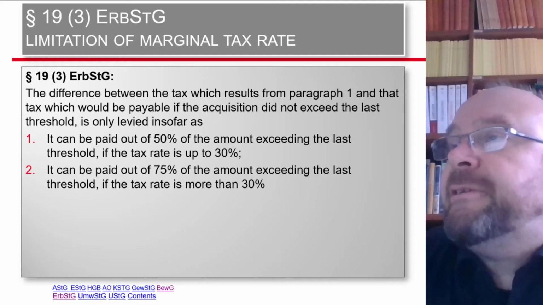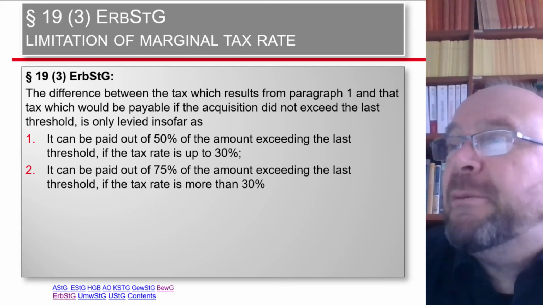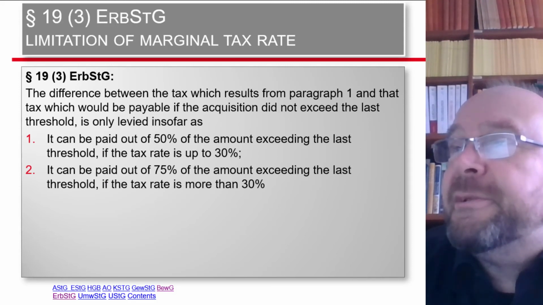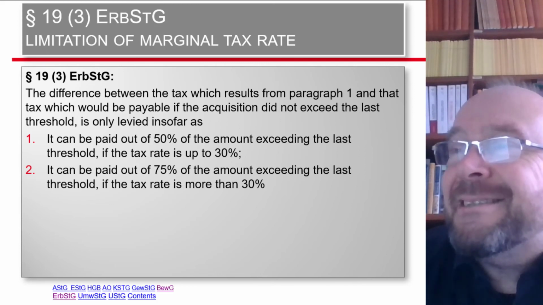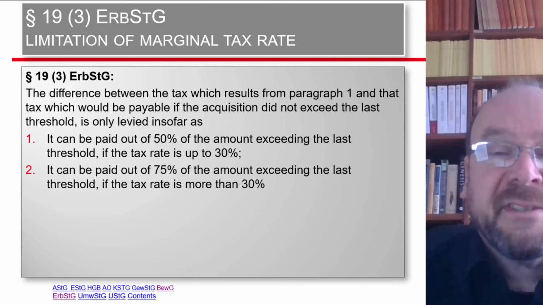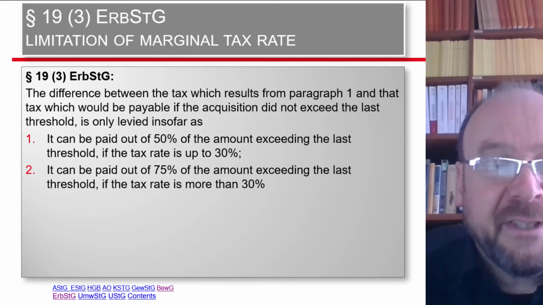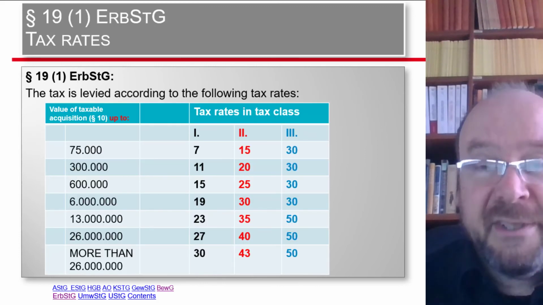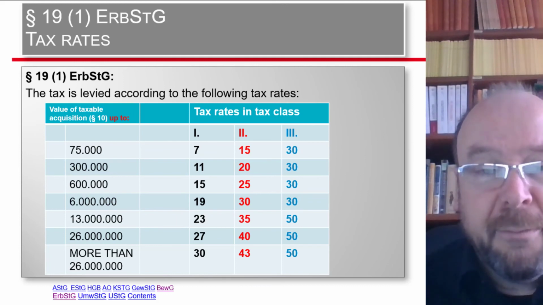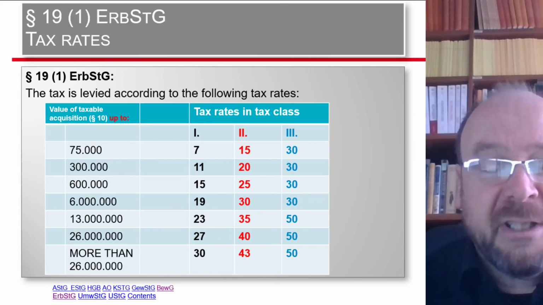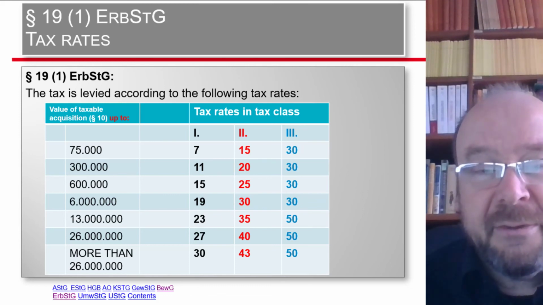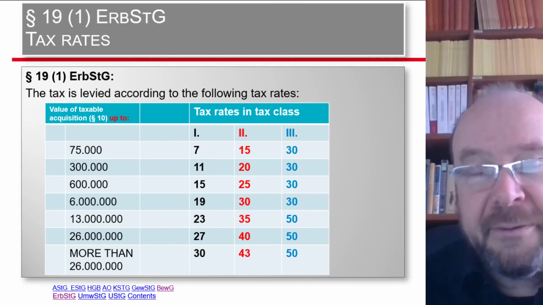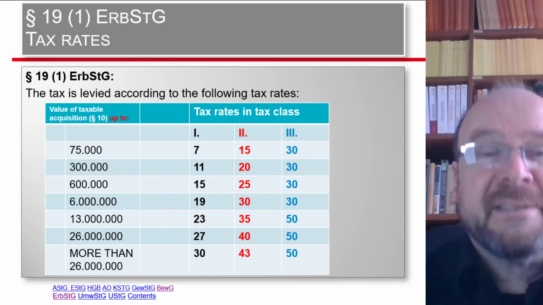And we are going to have a look into that too. So here it is, the difference between the tax which results from paragraph 1 and that tax which would have been payable at the last threshold is only levied as far as it can be paid out of 50% of the difference. So the tax at the last threshold would have been how high? 75,000 times 7%. That's all we need to know. So we have now to check the tax at the last threshold to determine the difference to the last threshold and what 50% of that difference is.